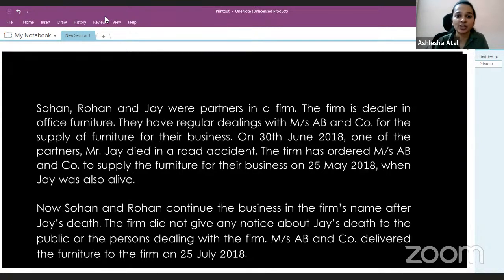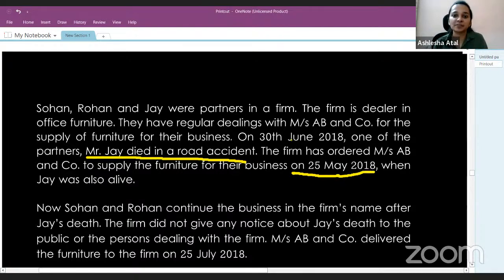Sohan, Rohan, and Jay were partners in a firm. The firm is a dealer in office furniture. They have regular dealings with Messrs. AB and Company for the supply of furniture for their business. On 30th June 2018, one of the partners, Mr. Jay, died in a road accident. The firm has ordered Messrs. AB and Company to supply furniture for their business on 25th of May 2018.